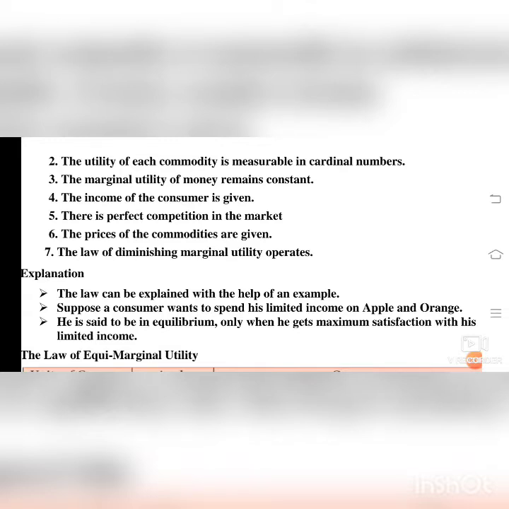The explanation. The law can be explained with the help of an example. Suppose a consumer wants to spend his limited income on apple and orange. He is said to be in equilibrium only when he gets maximum satisfaction with his limited income. Equilibrium means the demand and supply are equal. So he has a limited income, he is getting the products he wants and he is satisfied with what he is getting. That is called maximum satisfaction with his limited income.